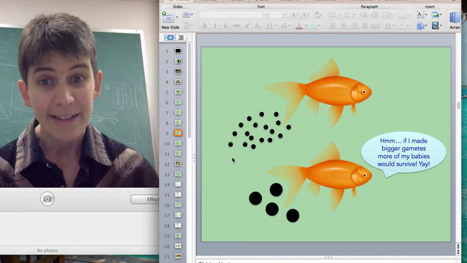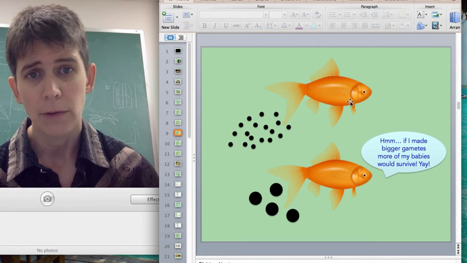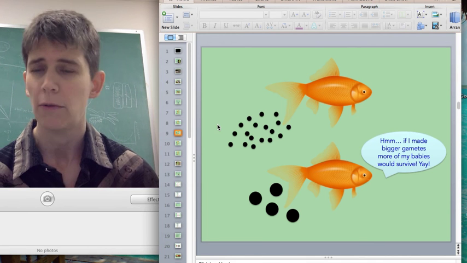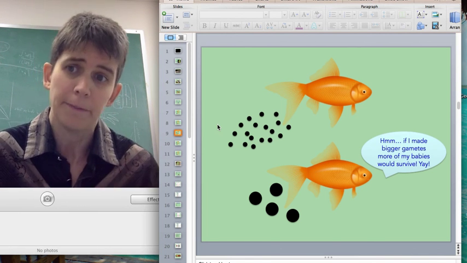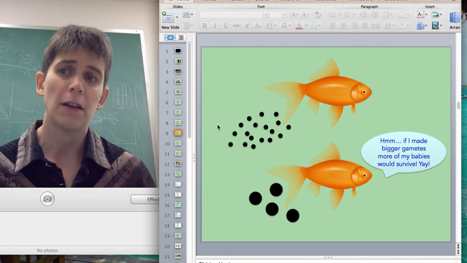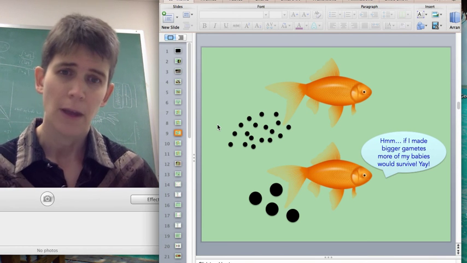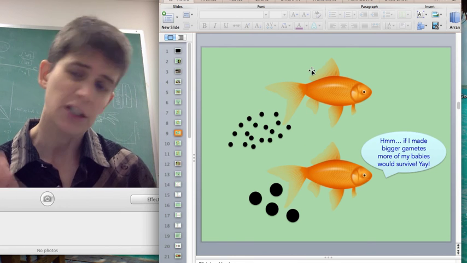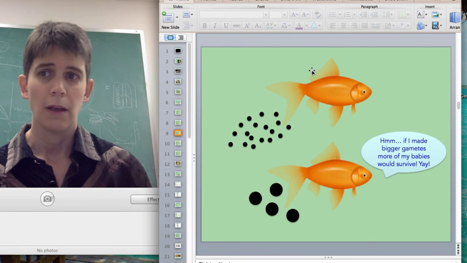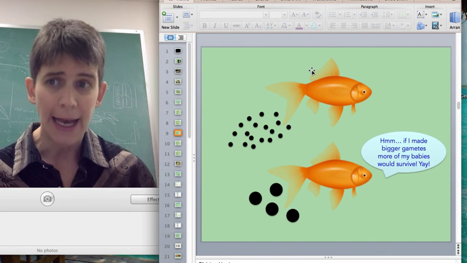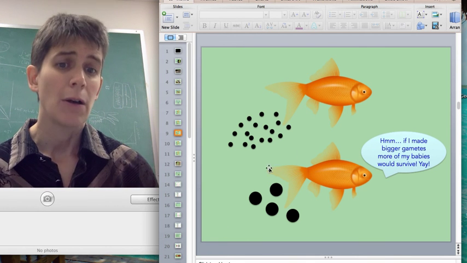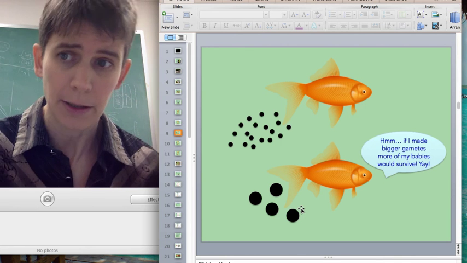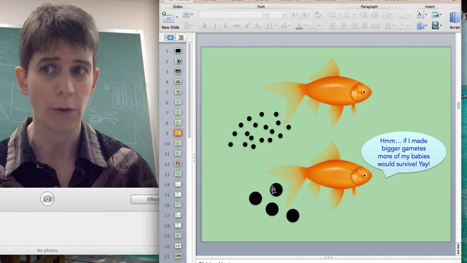And now the last step is that if you have this fish here, and another thing that's available for selection is behavior, right? And if this fish develops a preference for this fish that makes small gametes, the ones that happen to have a preference for choosing as a mate fish that make large gametes are going to be selected for, right?